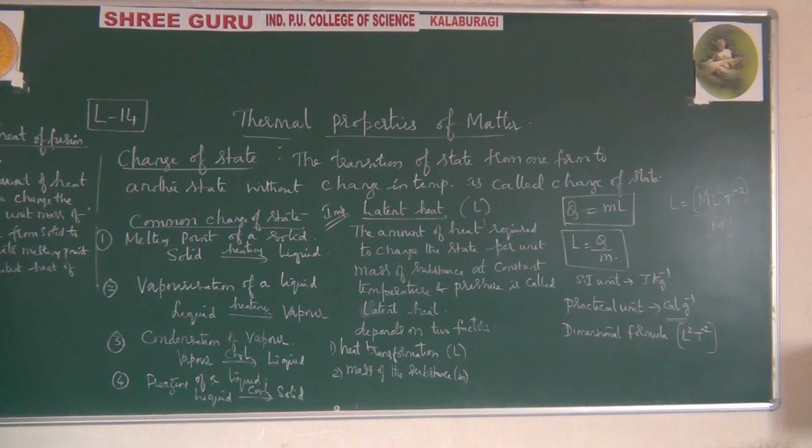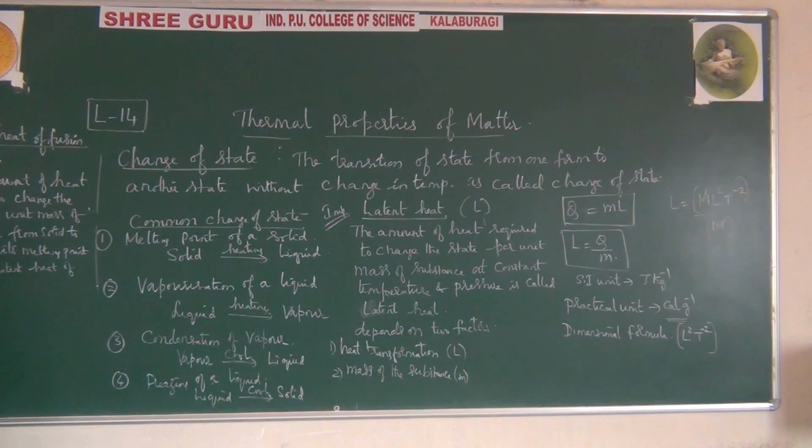If you remember this, you are ready to write vaporization also. There is no difficulty. So let me repeat once again. The amount of heat required to change the state per unit mass of the substance from solid to liquid at its melting point is called latent heat of fusion.